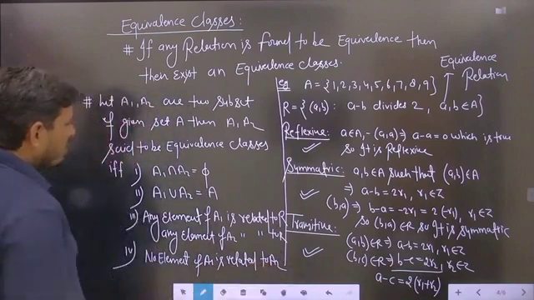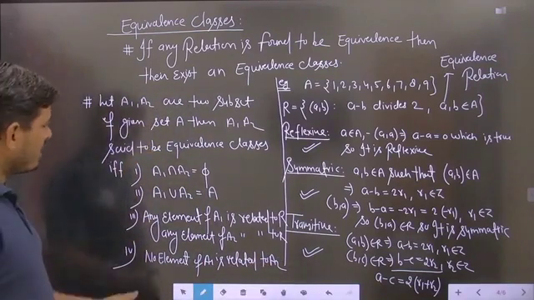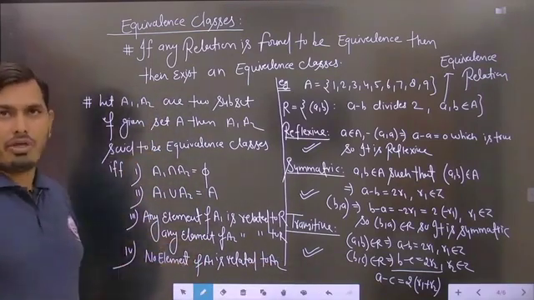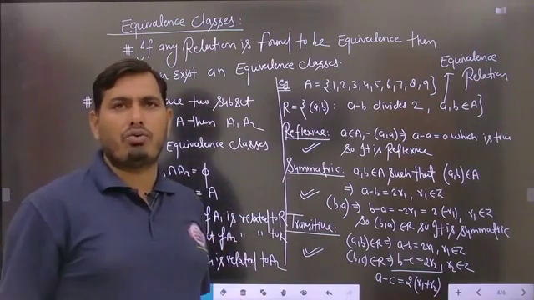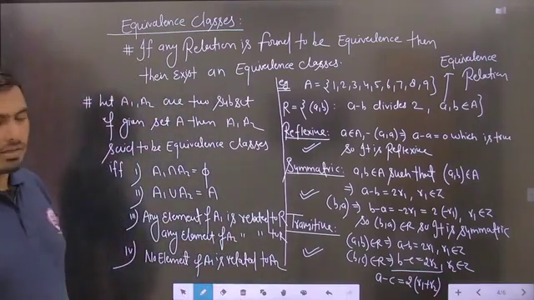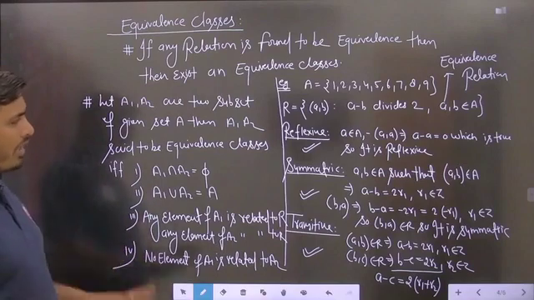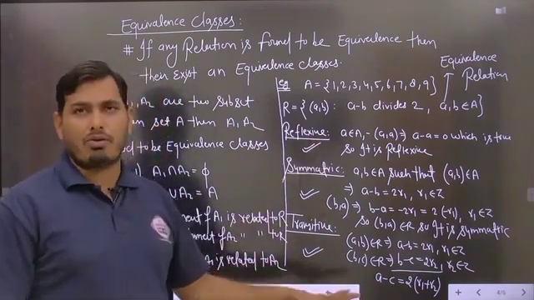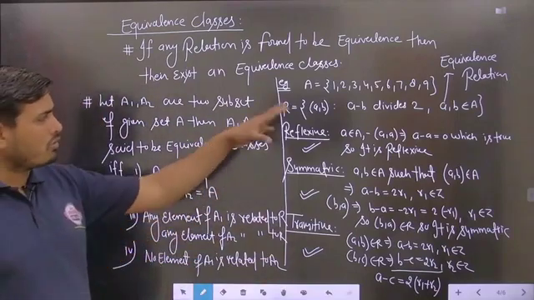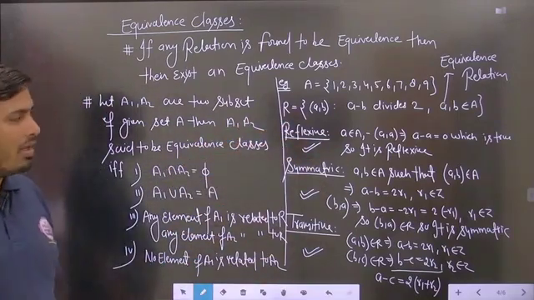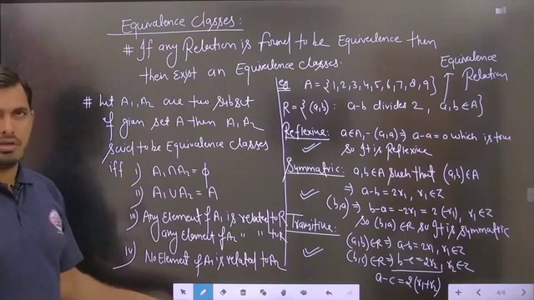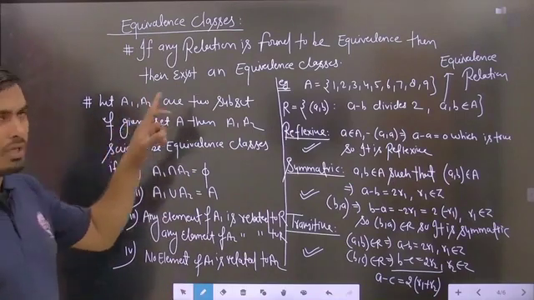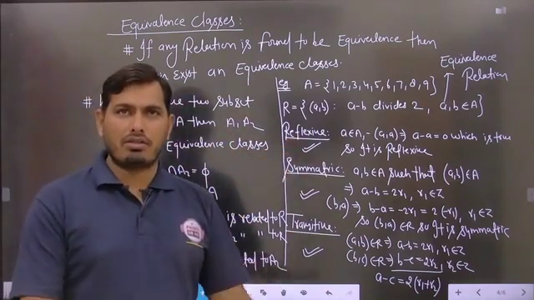So if these A1 and A2 satisfy these four criteria, then these A1 and A2 are said to be the equivalence classes. So student, what we are saying for the equivalence classes, we have to see the example first of all, then we will also find the equivalence classes of the given relation, but before that we have to understand the thing. Student, if any relation is found to be equivalence, then first of all there exist equivalence classes.